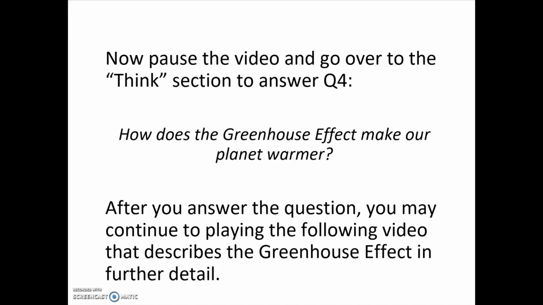Now that we have learned about the greenhouse effect, pause the video and answer question number 4, which asks how does the greenhouse effect make our planet warmer, to test your understanding. After you answer the question, you may continue playing the following video that describes the greenhouse effect in further detail.